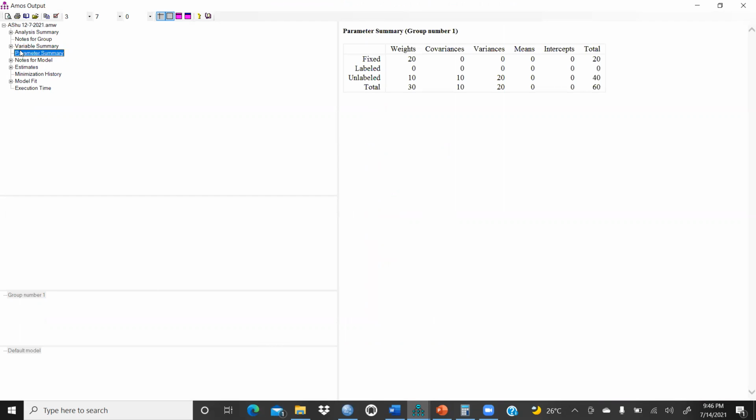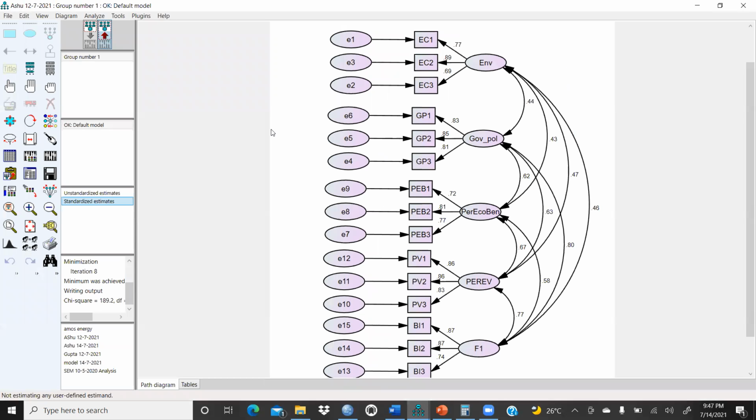Now we come to the parameter summary. So now you could see here, fixed are 20, label 0, unlabeled 10, and variances are 20, and total are 30, where we had given weights. How can we measure? These are total number 20. Then you could see here in my figure, right?